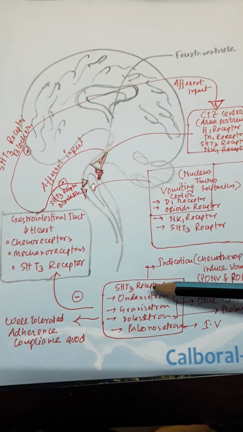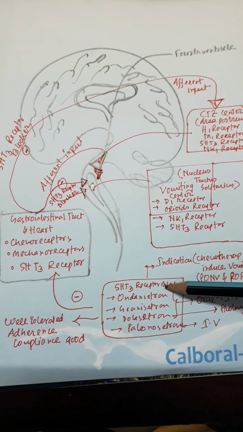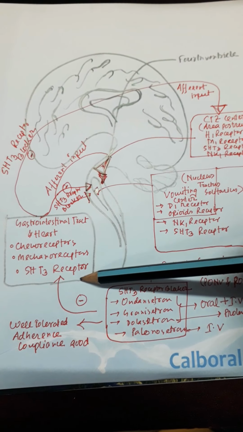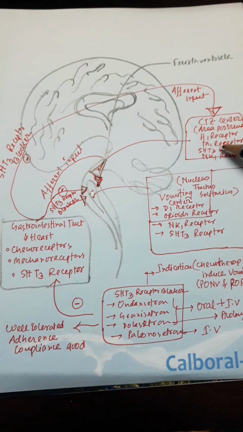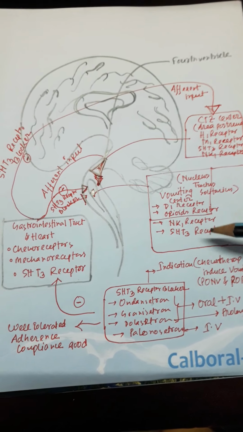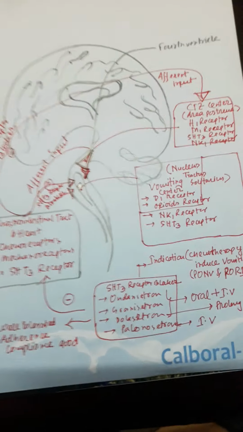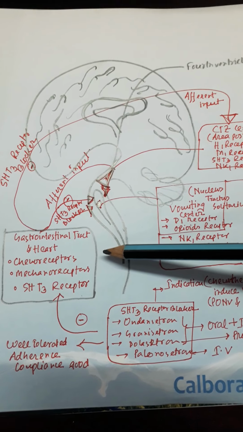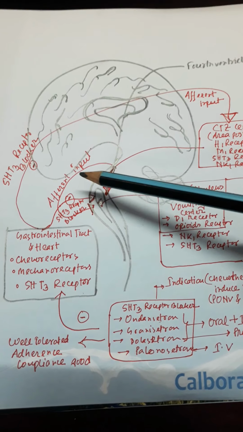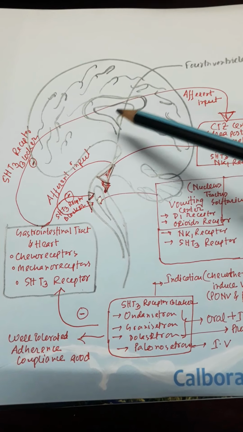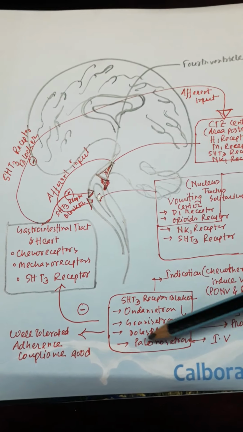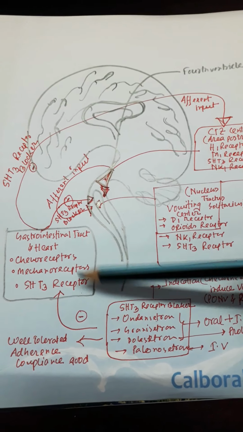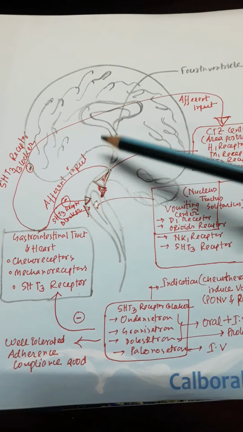What happens when 5-hydroxytryptamine receptor blockers are used? They inhibit the peripherally and centrally acting 5-hydroxytryptamine 3 receptors, by blocking spinal reflexes and also by blocking the efferent impulses. The 5-hydroxytryptamine receptor blocker acts peripherally and centrally.